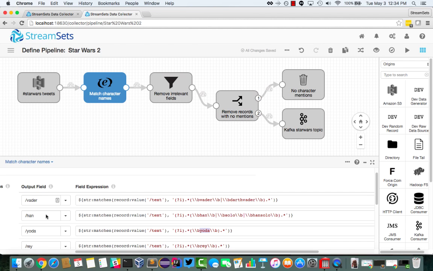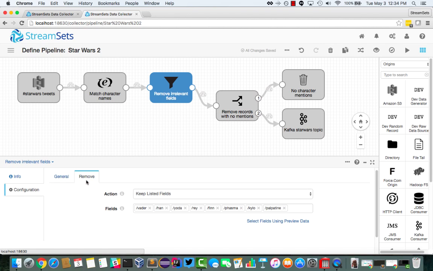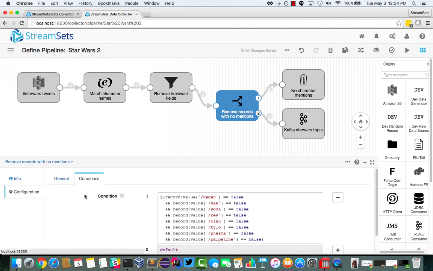So once we've done that, we can remove all the rest of that data, because these are pretty heavyweight JSON objects. Again, they can be up to 16K. So what we're doing is we're using the field remover and just saying keep these listed fields. I just listed out my 8 fields that I'm interested in there and got rid of a lot of that bulk.